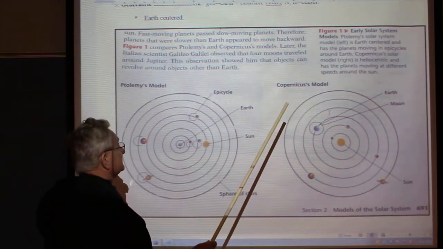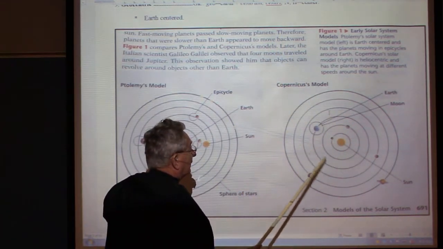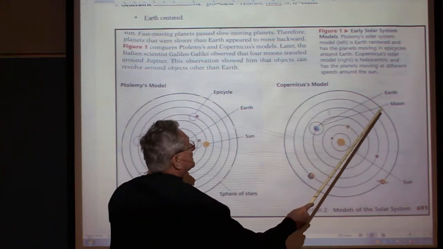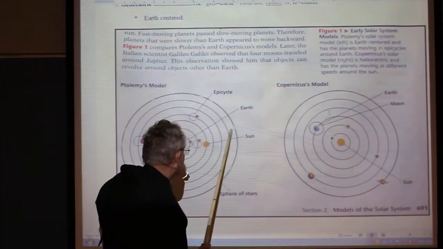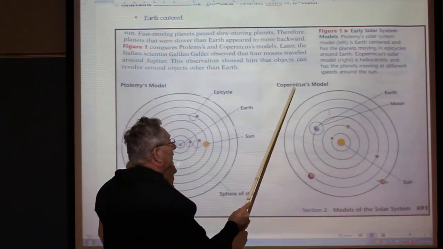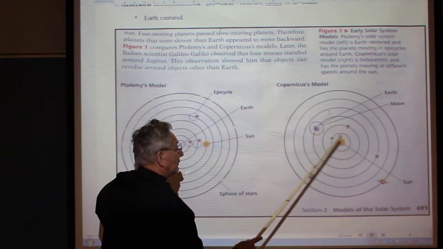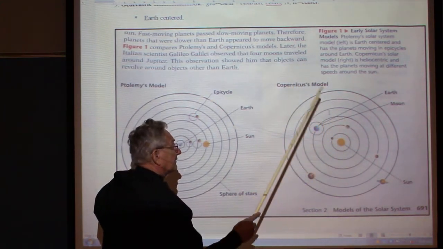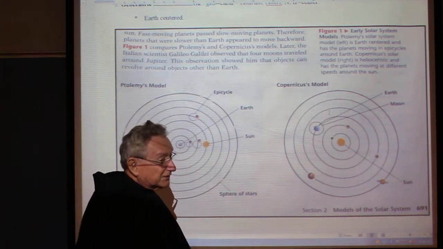Copernicus came along and said, well, let's put the Sun in the center, then all the planets go around. The only epicycle we have is the Moon going around us, instead of all these epicycles. And we now know that Copernicus was correct, at least in saying that the Sun was the center, he said, of the universe.